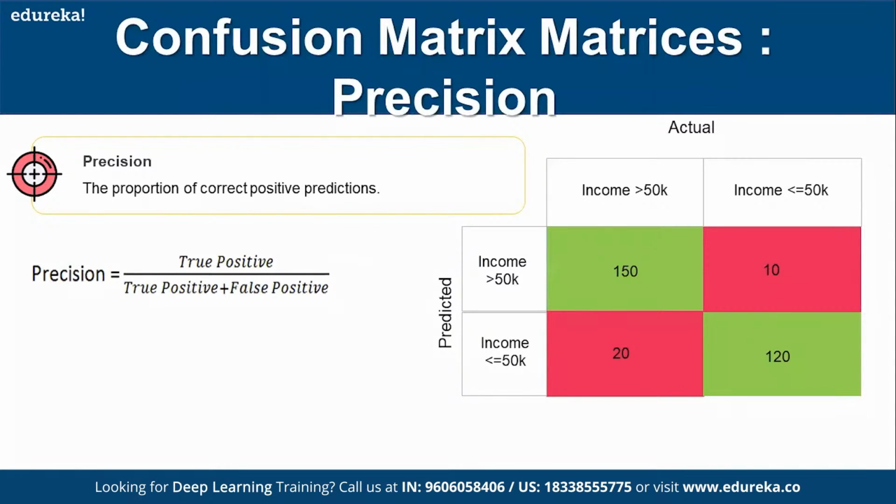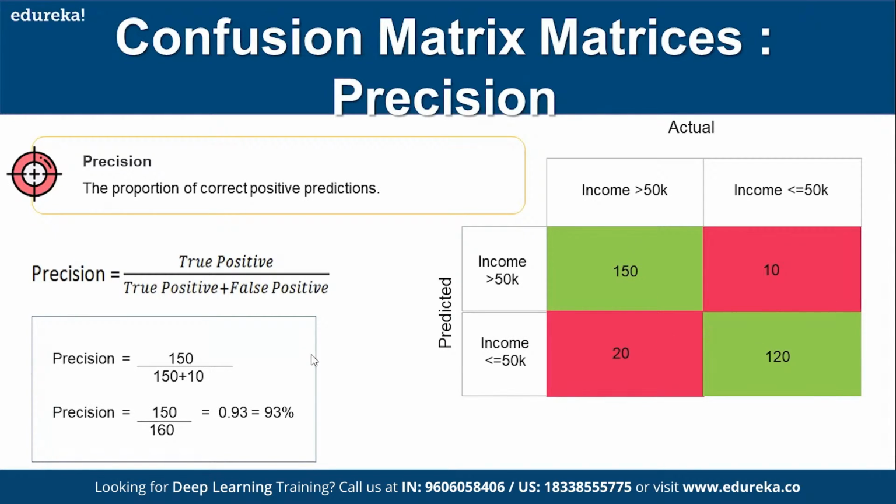The other measure to say whether what we have done is correct or wrong is precision. Precision is a measure of how accurate your model's positive predictions are. When you say my model does this correctly every time, what is the precision of it? Here we are doing true positive divided by true positive plus false positive. That is 150 divided by 150 plus the false positives. It gives the proportion of correct positive predictions with the algorithm you have used. It says 93%.